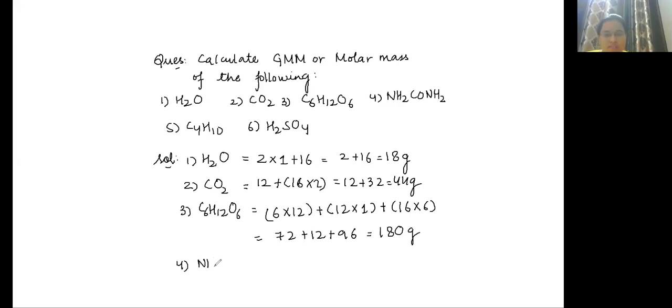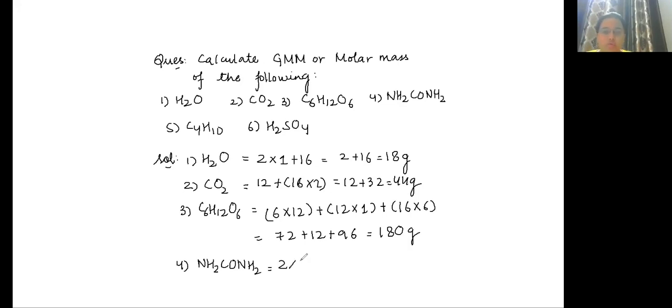Fourth, NH2CONH2. How many nitrogen atoms does this contain? It contains 2 nitrogen atoms.